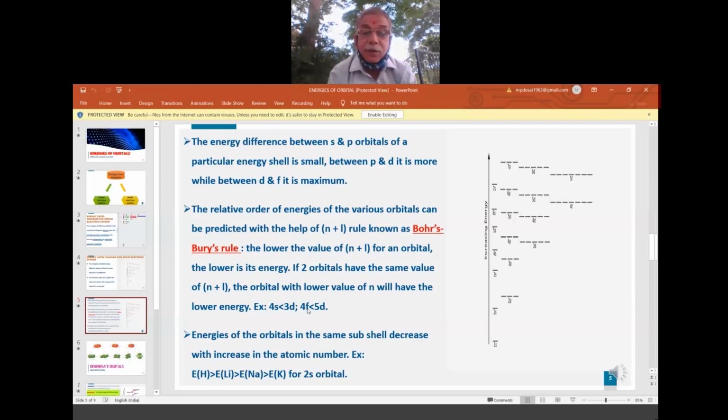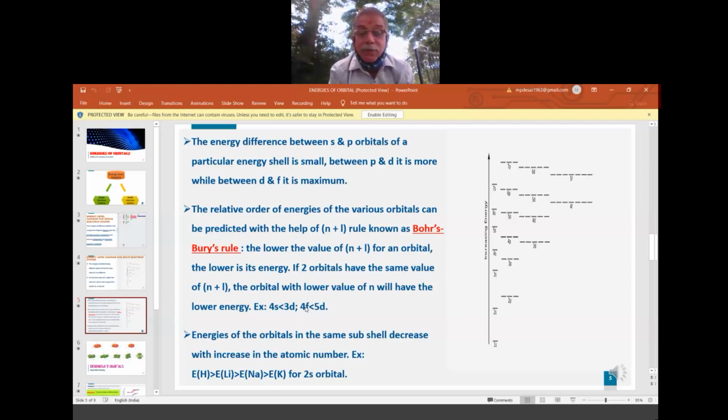It is 4 plus 3, 7, and 5 plus 2, 7. Both are 7 here. Then how do we apply n plus L? Both have the same n plus L value. The rule says the lower the value of n plus L, the lower is its energy.